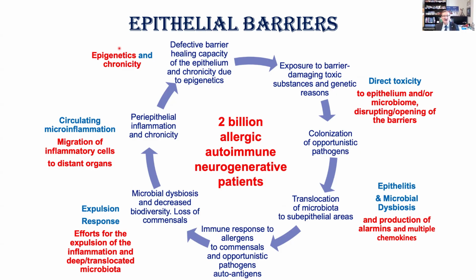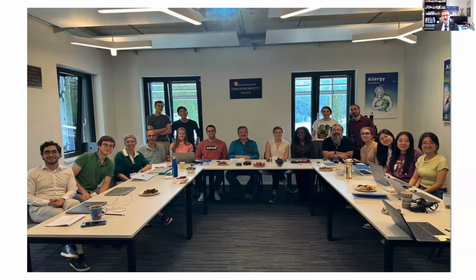This has been known for almost 15 years. And here we have the whole picture of the epithelial barrier theory, starting from the epithelial barrier damage and microbial dysbiosis and immune response against many agents that are invading the body, like the microbes, but also an allergen-specific strong immune response taking place at the same time. I stop here by thanking our co-workers.